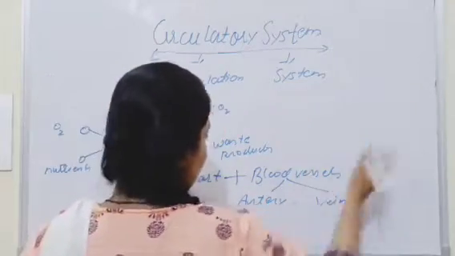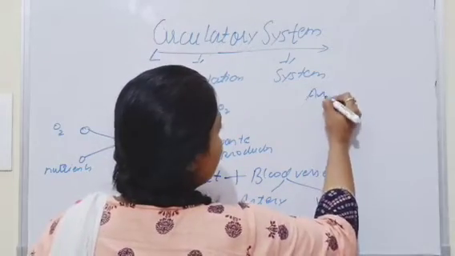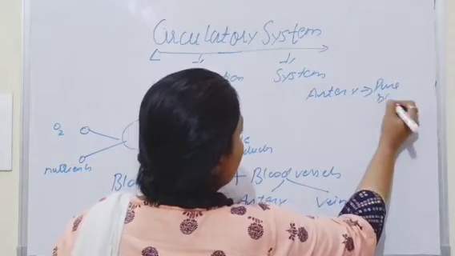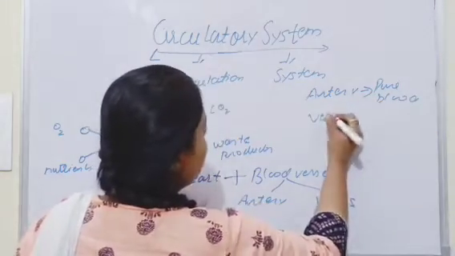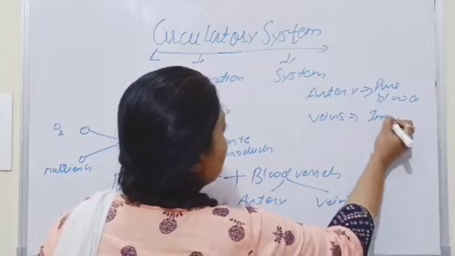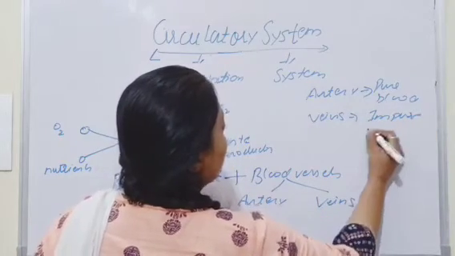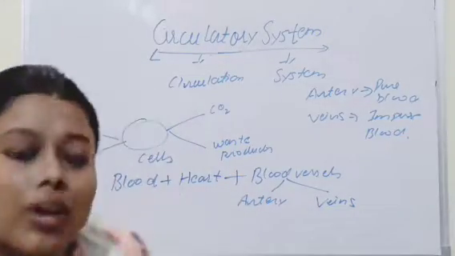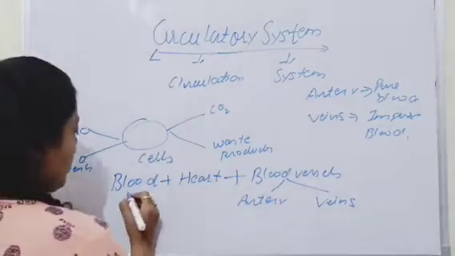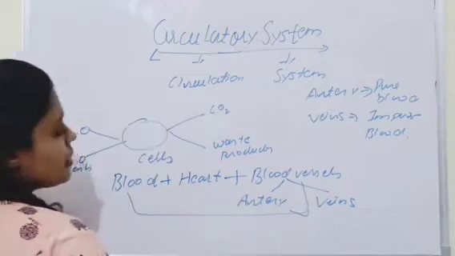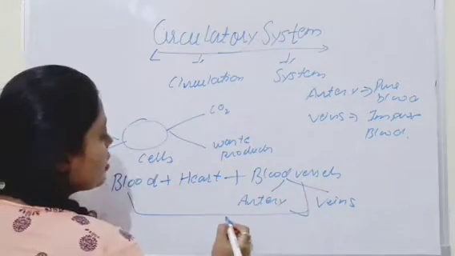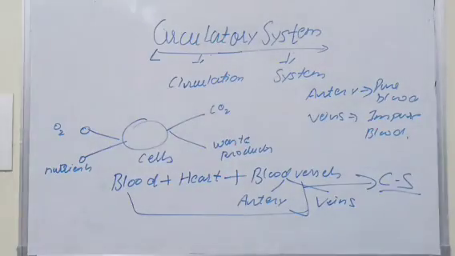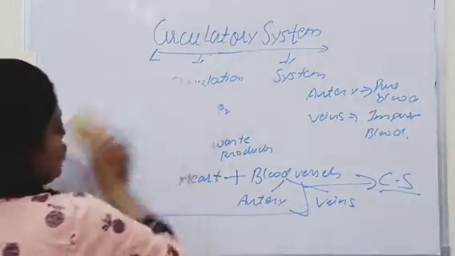Here I am writing: artery carries pure blood and veins carry impure blood. Now we will see a general layout of the structure of the heart, and all these three, blood, heart and blood vessels, make the circulatory system. Now we will see the general structure of the heart.